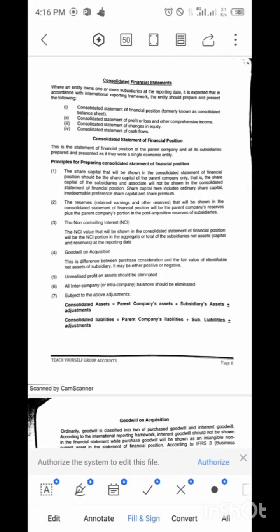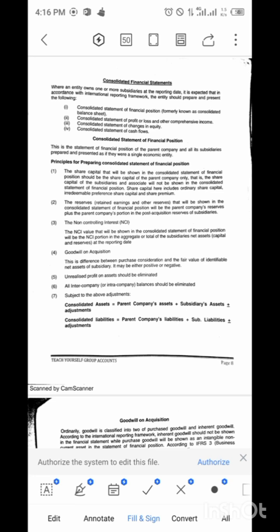Three, the non-controlling interest. The non-controlling interest that will be shown in the consolidated statement of financial position will be the NCI portion in the aggregated or total of the subsidiary net asset capital. We have goodwill on acquisition. This is the difference between purchase consideration and the fair value of identified net assets of the subsidiary.